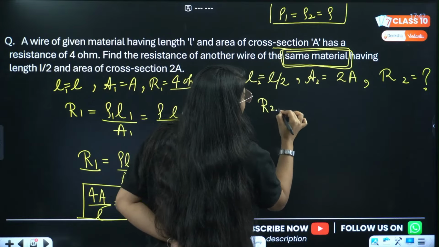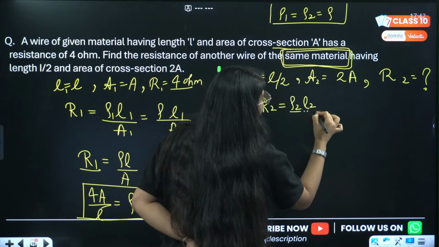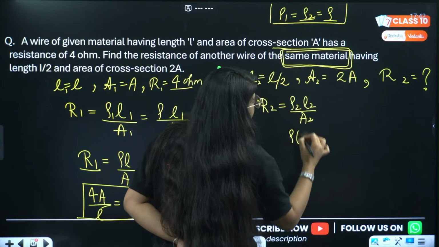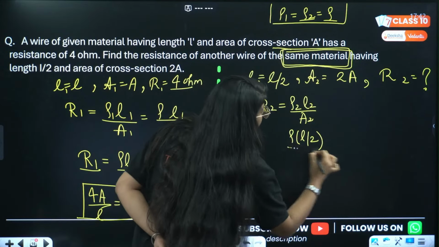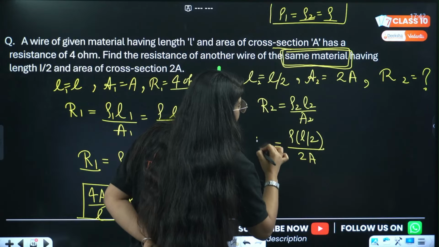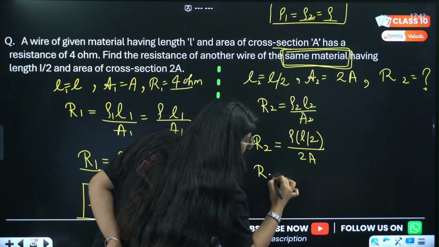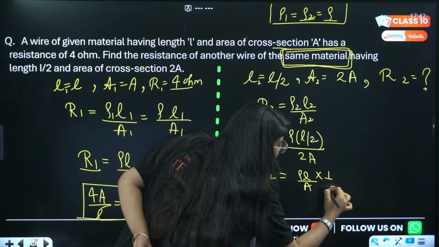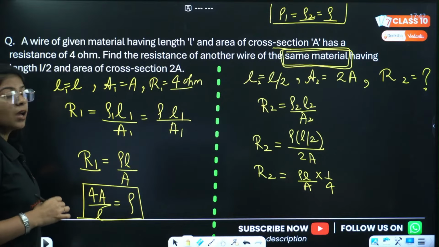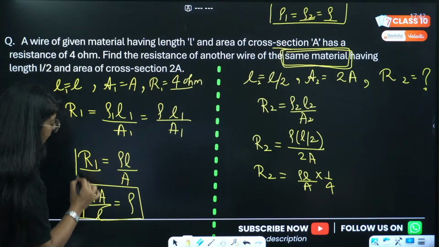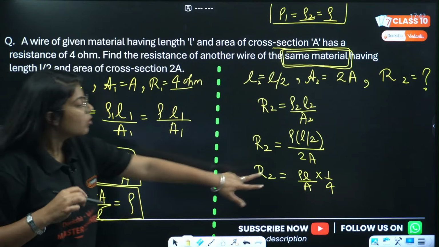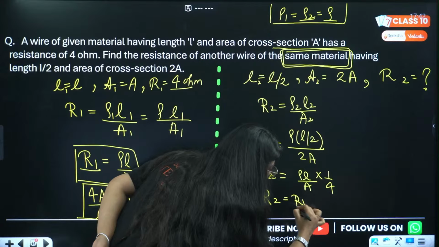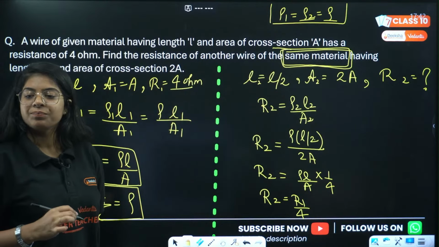What we have to do? R2 equals rho 2 L2 by A2. Now rho 2 is again rho. L2 is L by 2. A2 is 2A, right? And this is R2. Now this becomes rho L by A, and this becomes into 1 by 4, right? This becomes 1 by 4. Now look, R1 is rho L by A, and we also have rho L by A here. So can I write R2 equals R1 divided by 4? Can I write this? Okay?